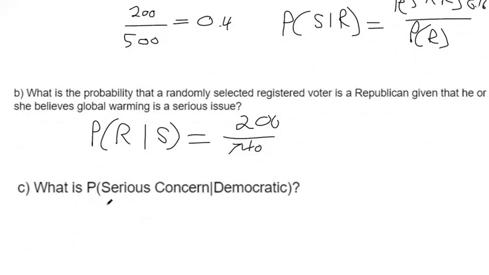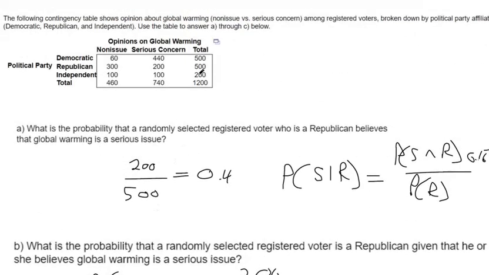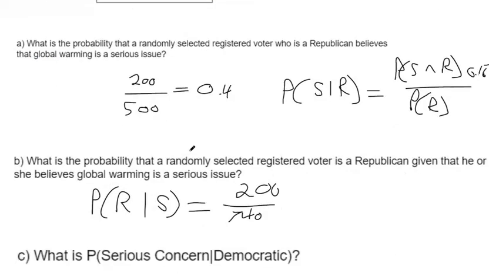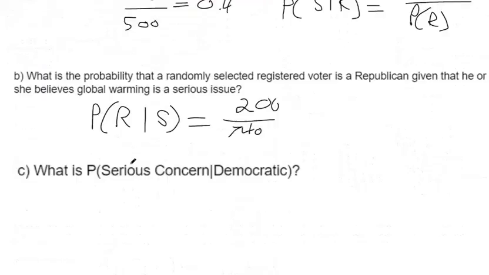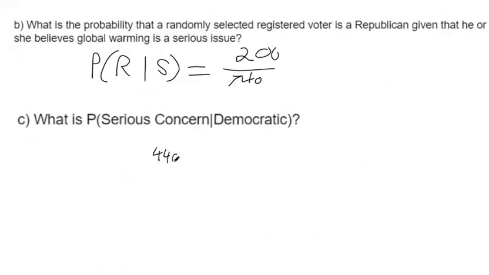And what is the probability that, okay, so this is just that notation we've been talking about. The probability that it's a serious concern given that they're a Democrat, we don't necessarily have to do it. We're only selecting from the Democrats. That's what the given notation says. And what's the probability that it's a serious concern given that they're Democrats? There's 500 Democrats, and there are 440 that think it's a serious concern. So that's the probability that you select a person with a serious concern given that they're a Democrat.